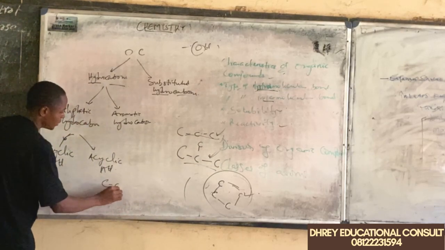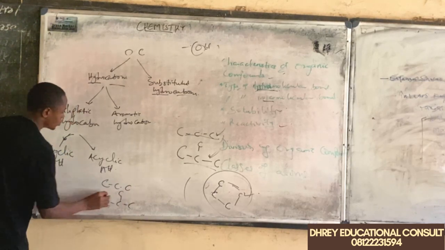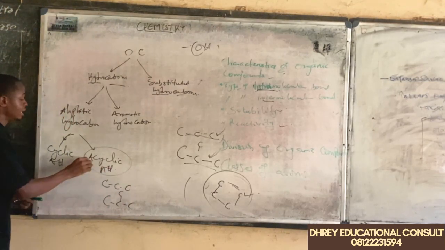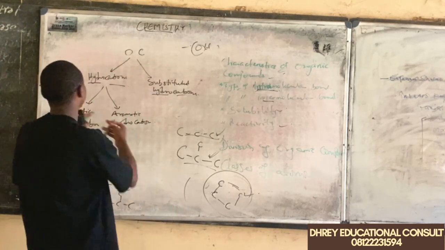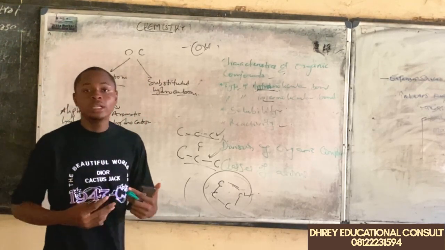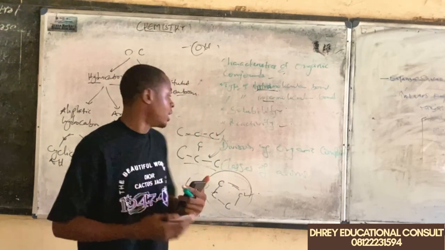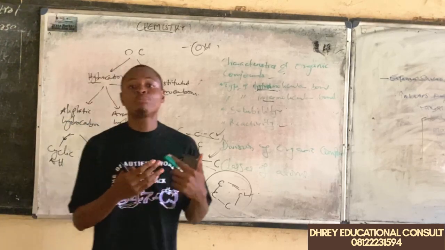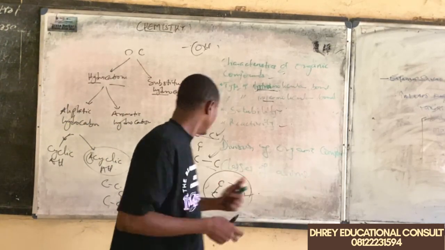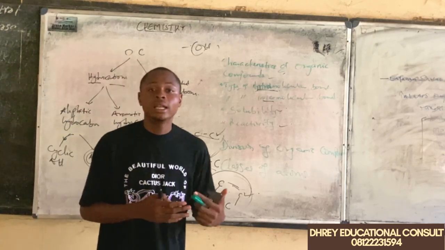So we have this format, or we have this format to belong to what? Acyclic, or we can say non-cyclic. They are also aliphatic hydrocarbons, but they are non-cyclic. Examples of the straight chain, we can have something like propane, and examples of the branched chain, we can have something like methyl propane.